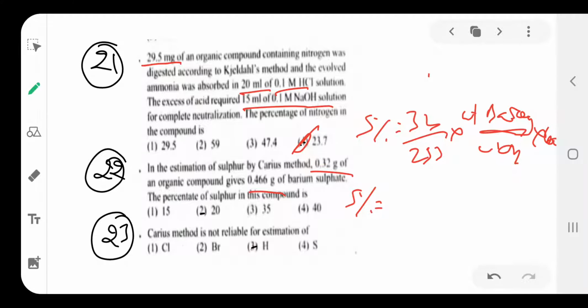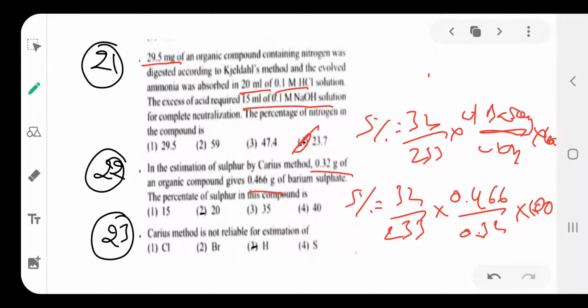If you know the formula, it is a very simple calculation. 32 divided by 233 into weight of barium sulfate 0.466, divided by 0.32 weight of organic compound, into 100. Then the percentage of sulfur we get is 19.95, nearly 20%. So this is the answer for this question.